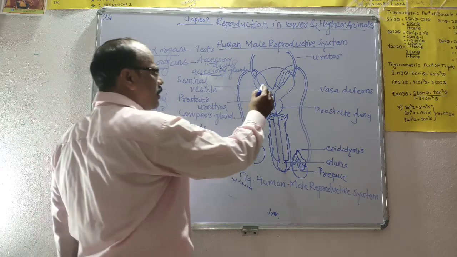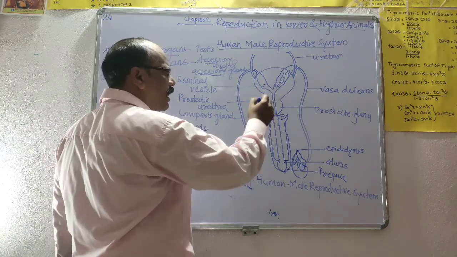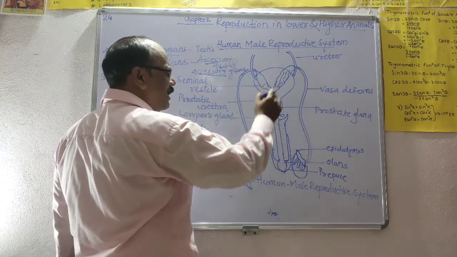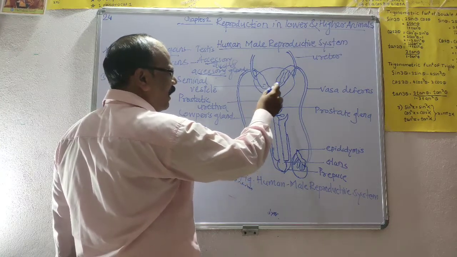These are the muscular, pouch-like, cream-colored structures lying in the pelvic cavity.